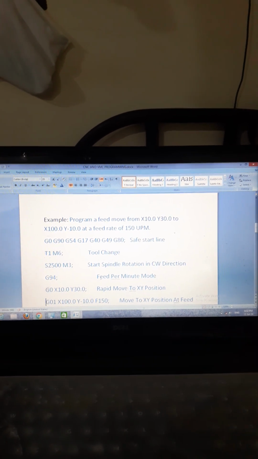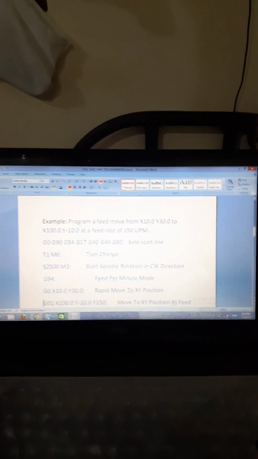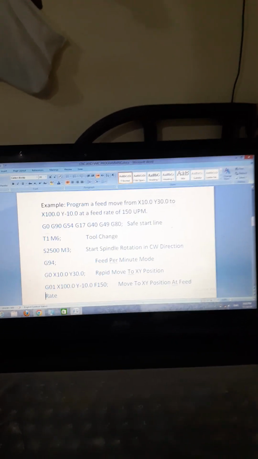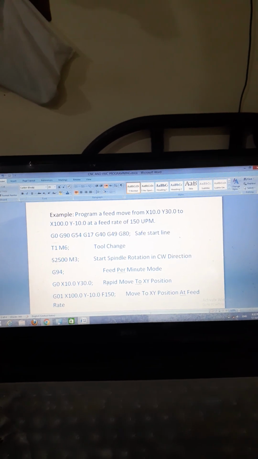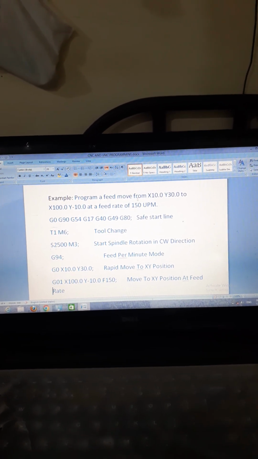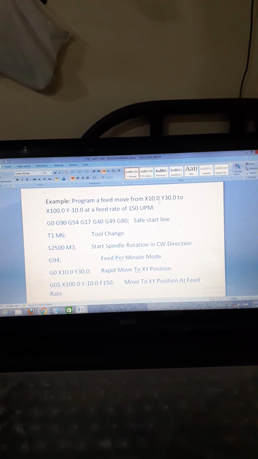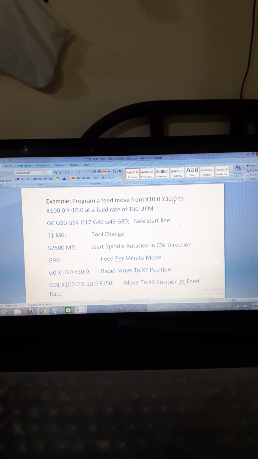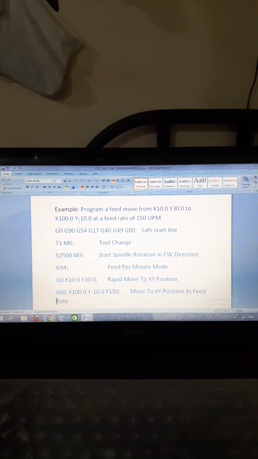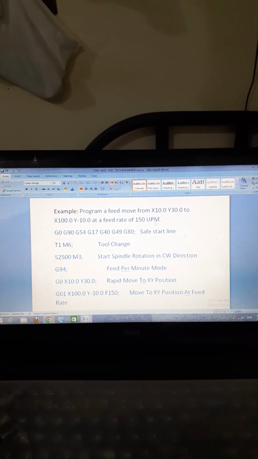Now I show you the example of this move in CNC and VMC programming. This example is program a feed move from X 10.0 Y 30 to this move. I am taking in rapid move, then to X 100 Y minus 10 at a feed rate of 150 UPM. This move I will take in linear feed move.